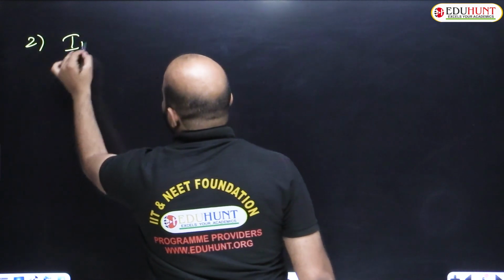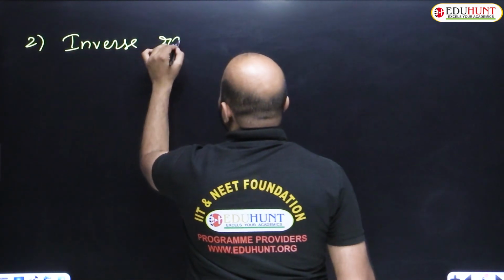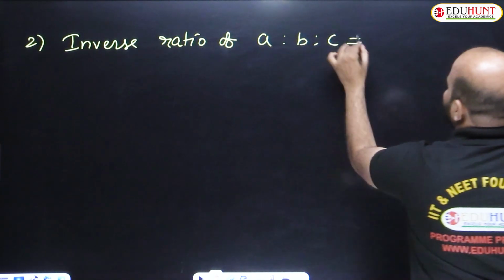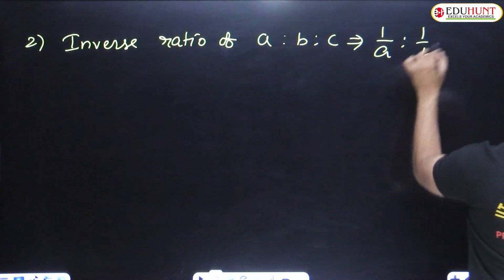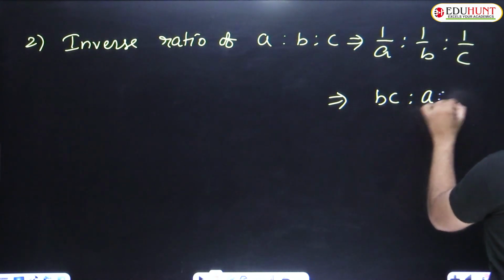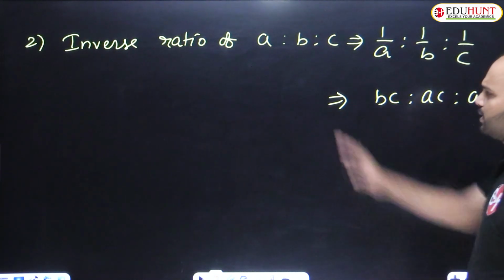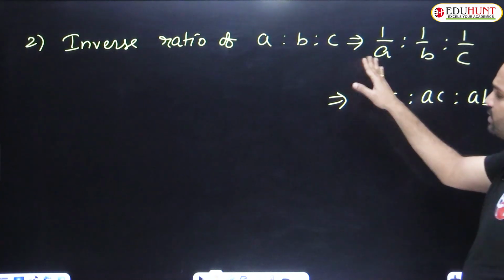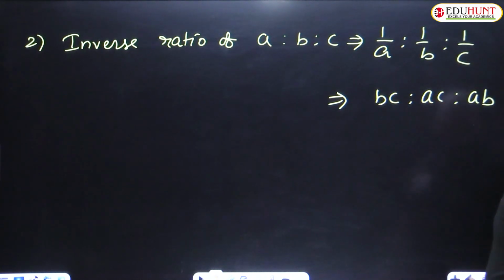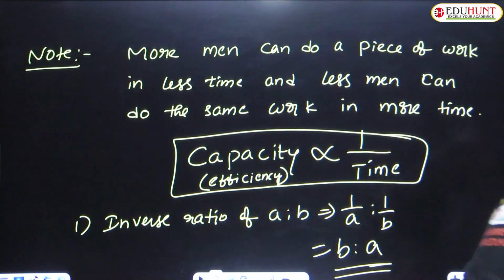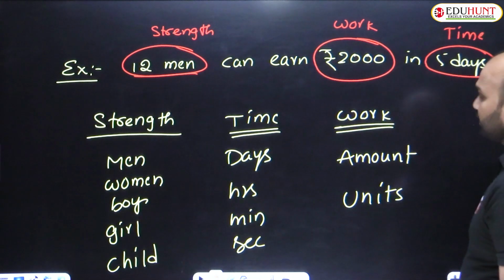If three variables are given, the inverse ratio of A is to B is to C can be written as 1 by A is to 1 by B is to 1 by C. According to the LCM of A, B, C: A cancels, giving BC; B cancels, giving AC; C cancels, giving AB. To remember easily: A closed, remaining product BC; B closed, remaining product AC; C closed, remaining product AB. That is the inverse ratio of three variables. And if two variables are given, the inverse ratio of A is to B is only B is to A, according to cross multiplication. Am I clear? This concept is very important.